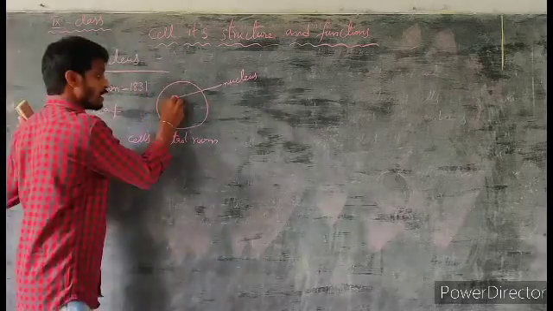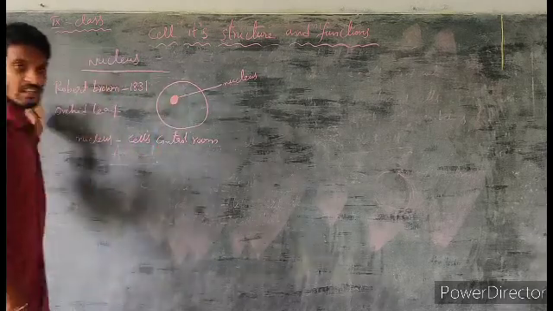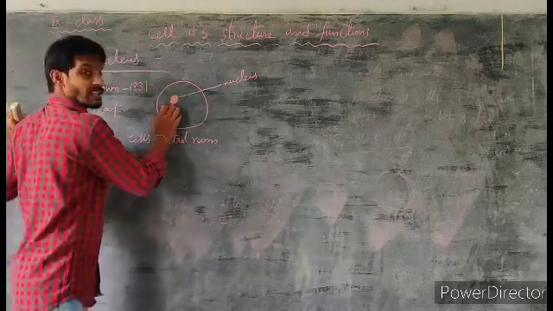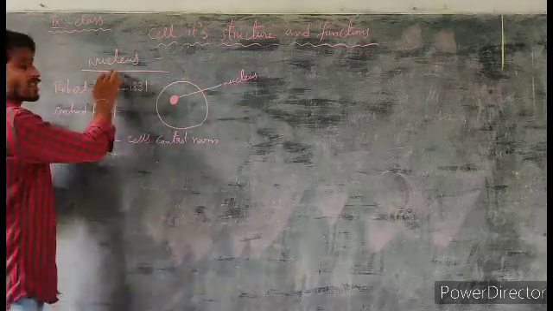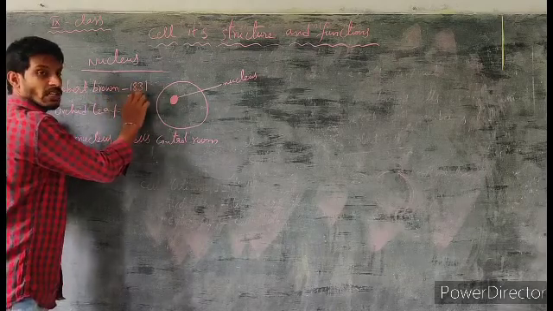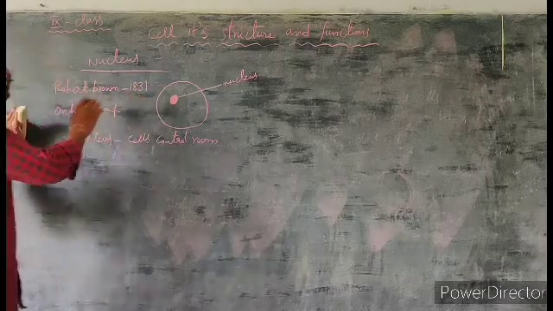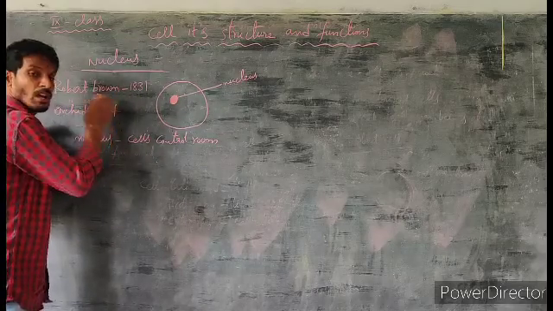Okay, a dark spot-like structure present inside the cell is called the nucleus. Who discovered the nucleus? The nucleus was first discovered by Robert Brown in which year? 1831. Okay. While observing the orchid leaf, he discovered the nucleus.